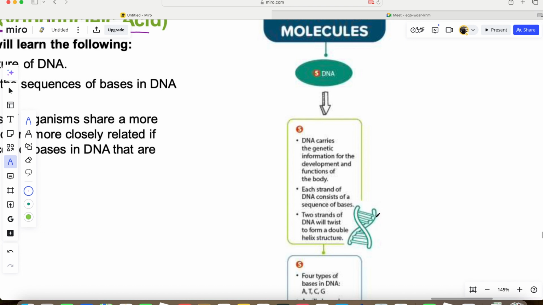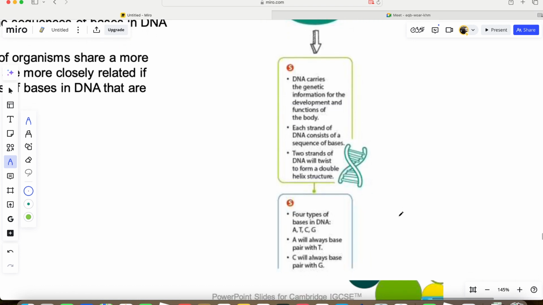We mentioned there are 4 bases in the DNA: A, C, G, and T. We're going to talk about that. There are 4 types of bases in a DNA. We have base T, base C, base G. Now, A we always pair with T, and C we always pair with G. We'll show you why.